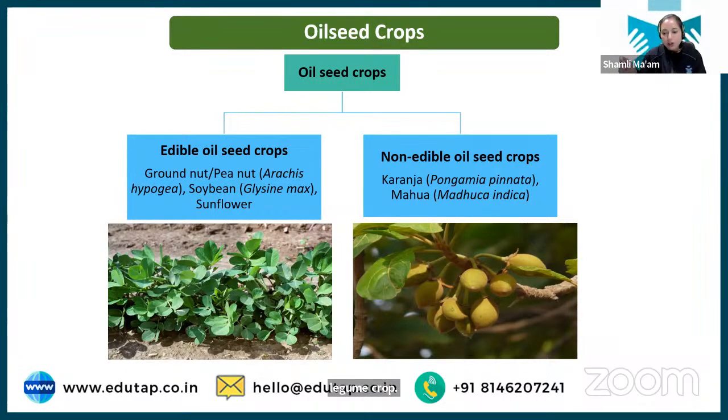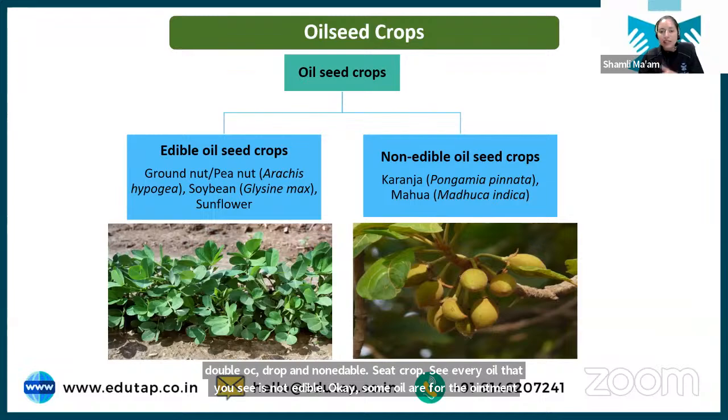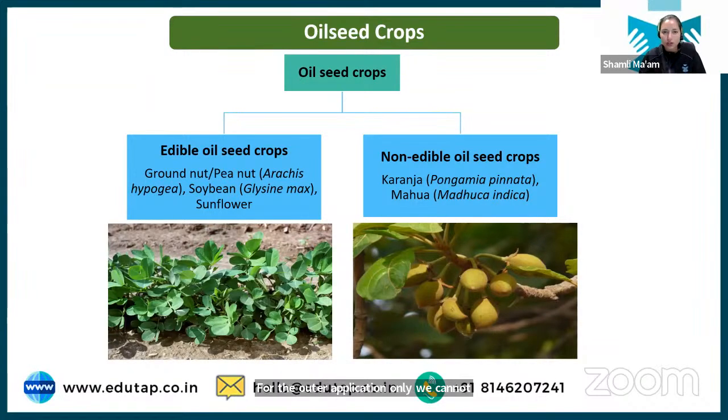Chalo, oilseed crops, we have edible oilseed crops and non-edible oilseed crops. See, every oil that you see is not edible. Some oils are for ointment purposes, some are for outer application only. We cannot eat them. You cannot consume castor oil, right? So the oilseed crops that can be consumed are kept under the edible oilseed group, and those that cannot be consumed are kept under non-edible oilseed groups. ठीक है? I hope edible and non-edible is very easy to understand.